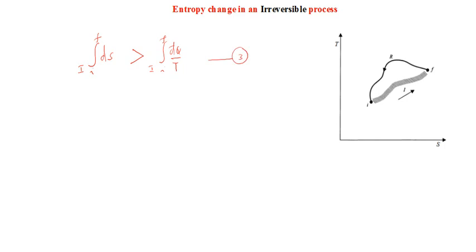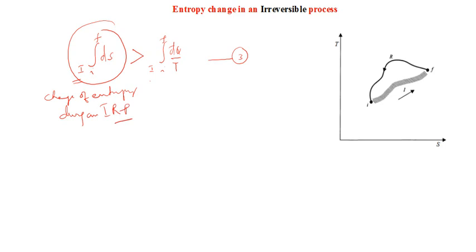What does it mean? Equation 3 says that the change of entropy during an irreversible process is greater than the integral from i to f of d bar q by T. The LHS is the change of entropy during an irreversible process.